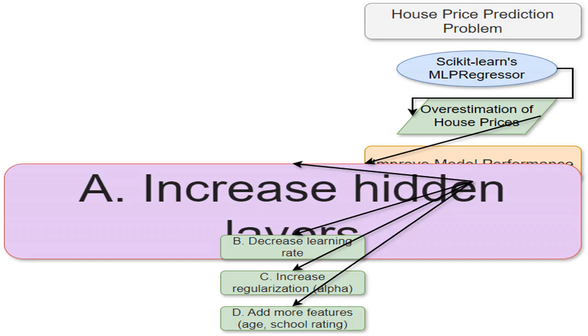While adding more hidden layers can sometimes improve a model's capacity, it can also make it more prone to overfitting, especially when dealing with overestimation. In this case, increasing the number of hidden layers may worsen the already present overestimation problem. Does this option seem counterintuitive in this context?